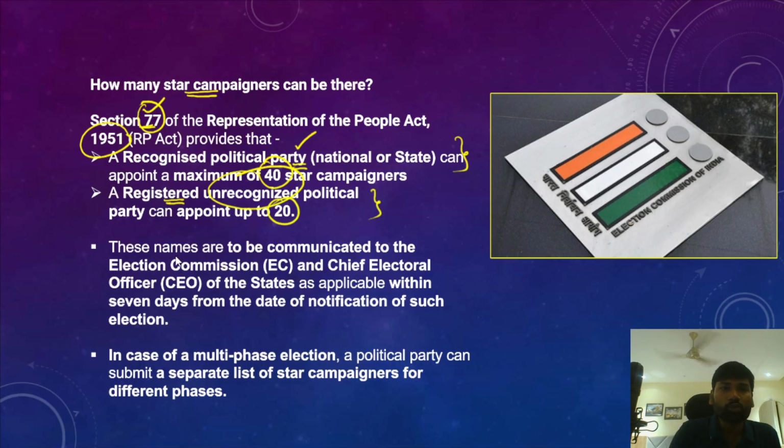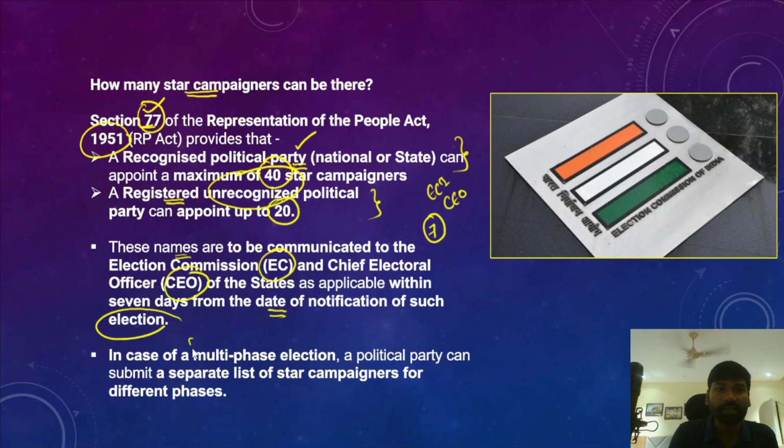However, the names of the star campaigners must be communicated to the Election Commission and the Chief Electoral Officer of the states within 7 days from the date of notification of such elections. So within 7 days, the political parties must forward the names of the star campaigners to the Election Commission of India and the Chief Electoral Officer of the concerned state.